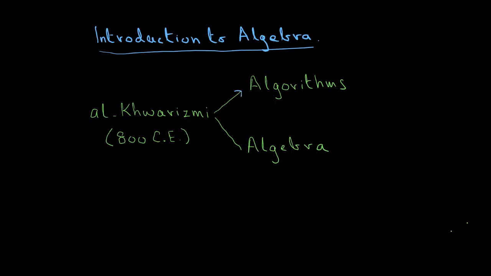And similarly, he wrote a very famous book on algebra, which really has the word al-jabr in it. There's a particular Arabic meaning of al-jabr, and from al-jabr in Arabic comes the word algebra. So in fact, both these words, algorithms and algebra, have their roots in Arabic and essentially to one man, Al-Khwarizmi. It's an interesting historical fact. So let's get down to some mathematics and start thinking about algebra.